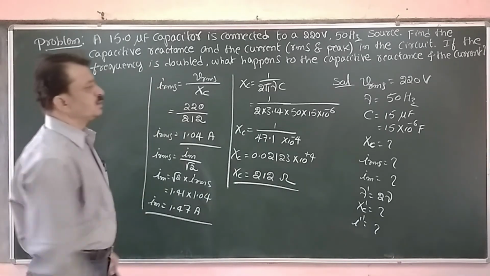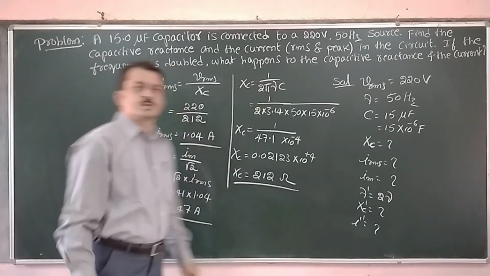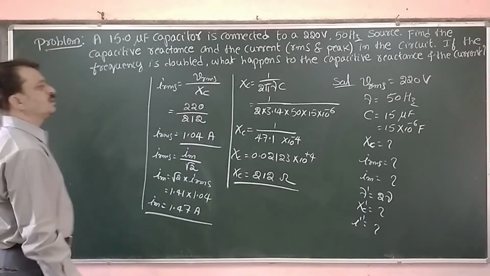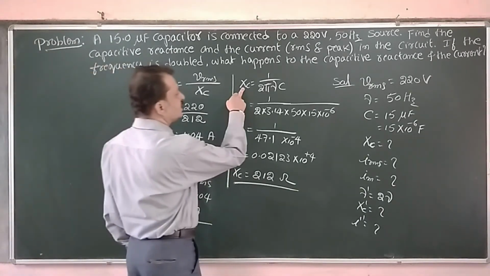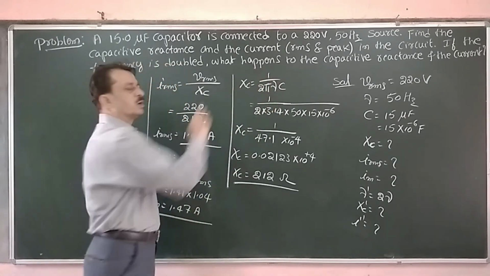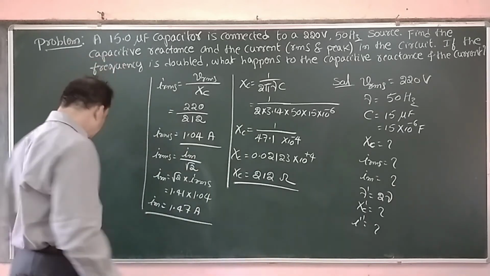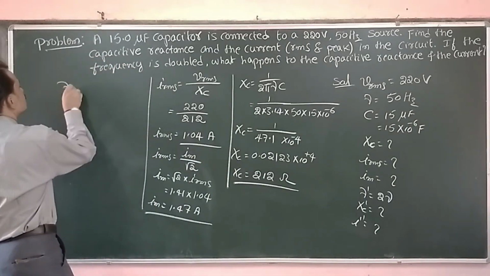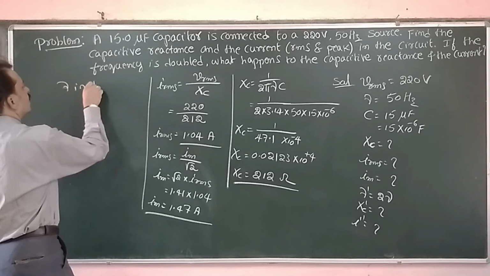Next we have to calculate, now the frequency is doubled. As frequency is doubled, look here, in the XC denominator we are having the frequency. As frequency is doubled, the capacitive reactance is halved.